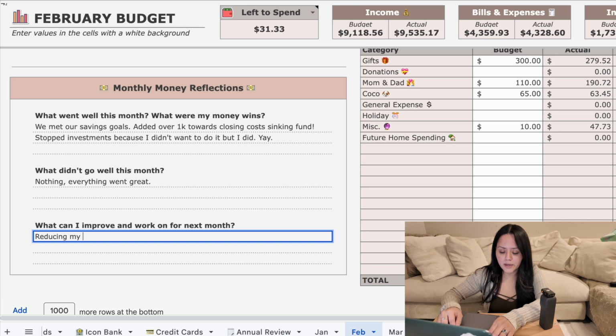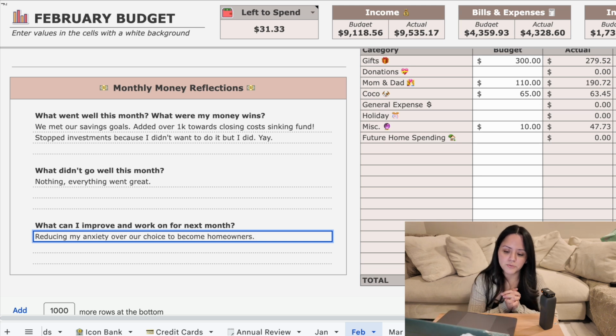I guess I could improve on just reducing my anxiety over our choice to become homeowners. This is such a big deal to us. This is such a big goal that we've been working on for a couple of years. I mean, at one point it felt like it was never going to happen.